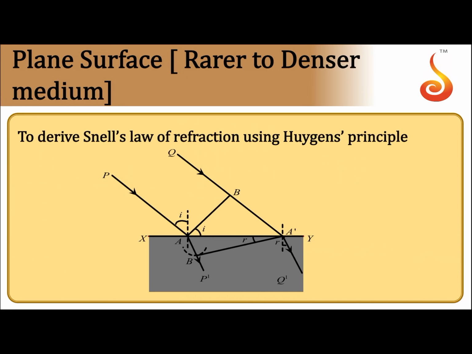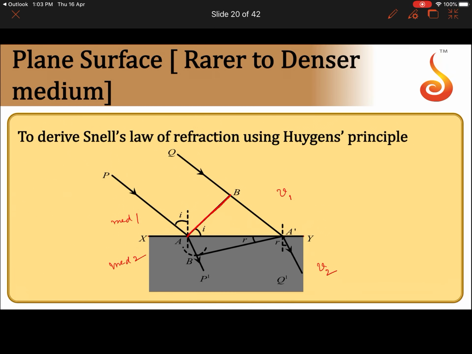Now let us consider the refraction at a plane surface. Let us say XY is the interface separating the two media, this is medium 1, this is medium 2. Velocity in medium 1, let it be v1, and velocity in medium 2, let it be v2, for a wave. Now let us consider the plane wavefront. So the plane wavefront here, the incident wavefront, is AB.